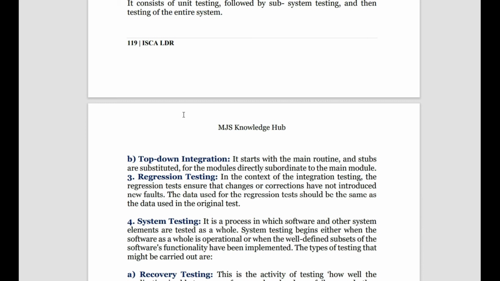So regression testing will ensure that the corrections or the changes brought into the system to rectify the fault will not change the entire structure of the system. Okay, so it will be the same data that is being used here. So to avoid changes in the particular system because of the testing done, we implement regression testing.